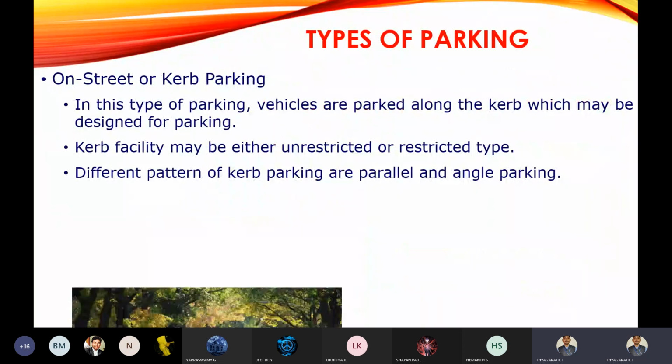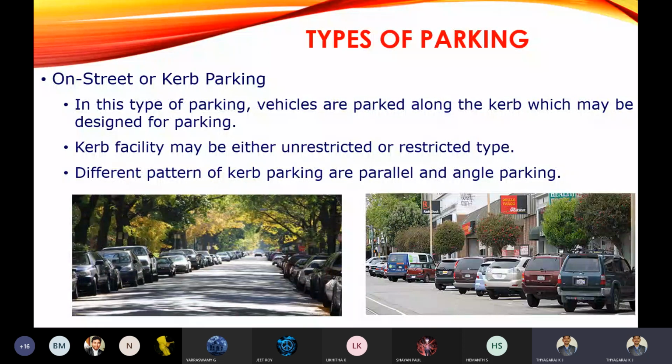Next, we will see what is this on-street parking. As the name itself indicates, vehicles are parked along the curb, which may be designed for parking. You can see here the parking of vehicles which are on the road itself. So in this type of parking, vehicles are parked along the curb. Along the curb means, I think you all know that.